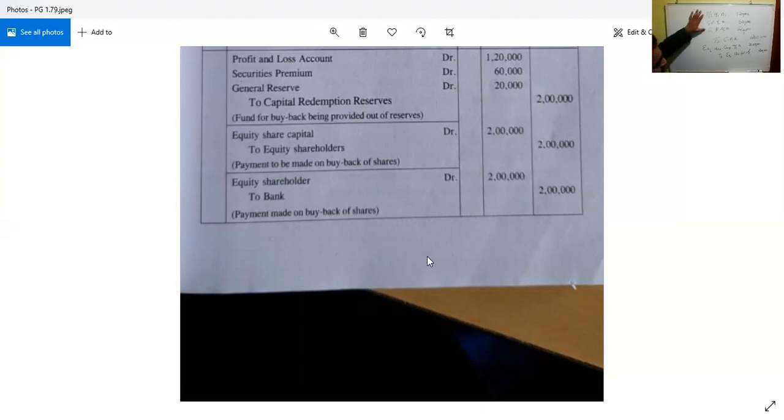So this 2 lakh, where is it taken from? One part from the P&L account, another from the securities premium account, and another from the general reserve. Altogether that 2 lakh is to be given to the equity shareholders through equity share capital. So the entry is equity share capital account debtor 2 lakh to equity shareholders account, same 2 lakh. Then now the money is with the equity shareholders, and their account needs to be settled. So in that case, equity shareholders account debtor to bank, same 2 lakh.